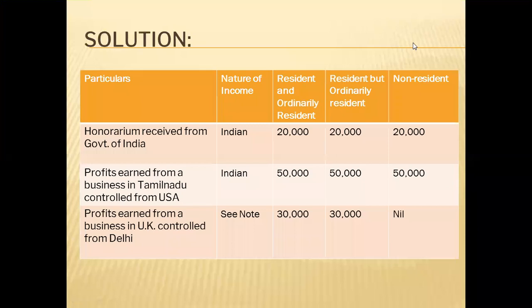So now we will understand the solution. Scope of total income, you can solve this in tabular form. Normally you should do it in tabular form, but at present you can understand the concept also.